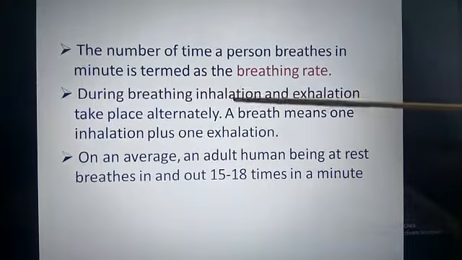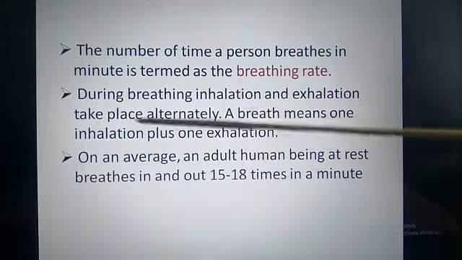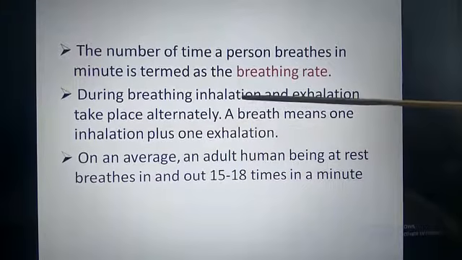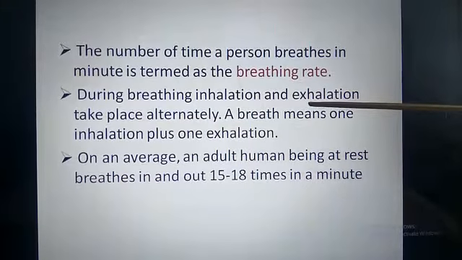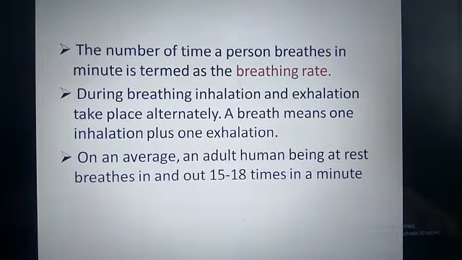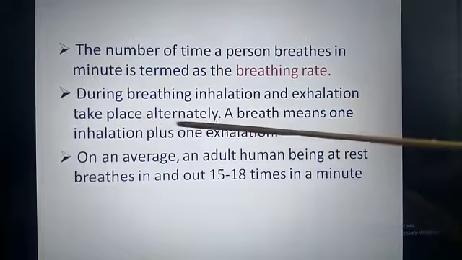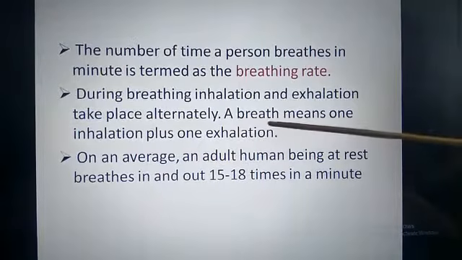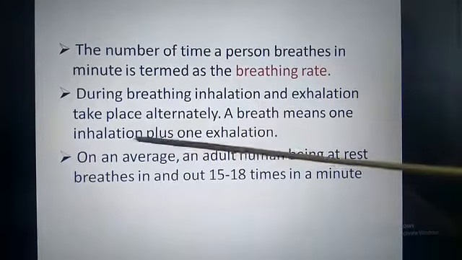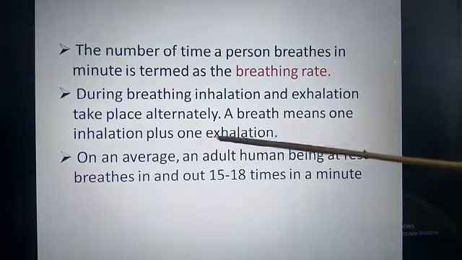During breathing, inhalation and exhalation take place alternately. This inhalation and exhalation doesn't take place simultaneously, doesn't take place at the same time. Inhalation will be followed by exhalation, and exhalation will be again followed by inhalation. So it takes place alternately. A breath means one inhalation plus one exhalation.